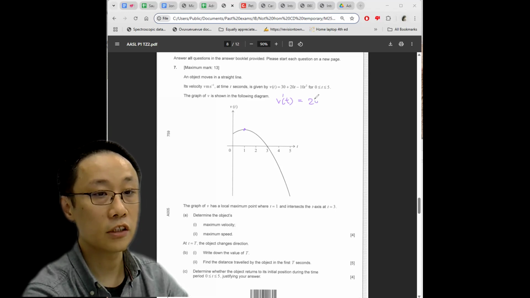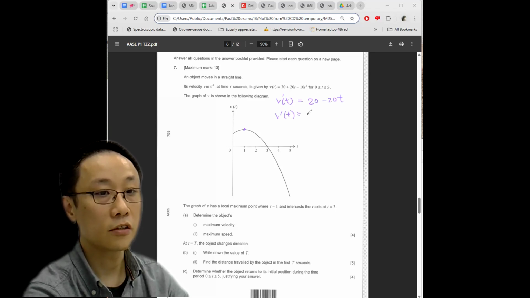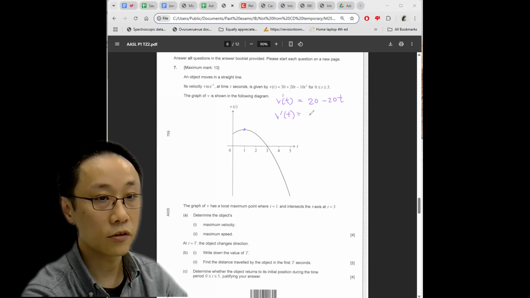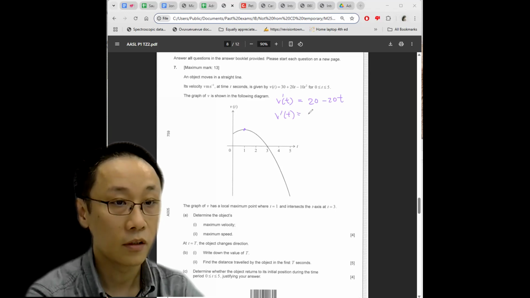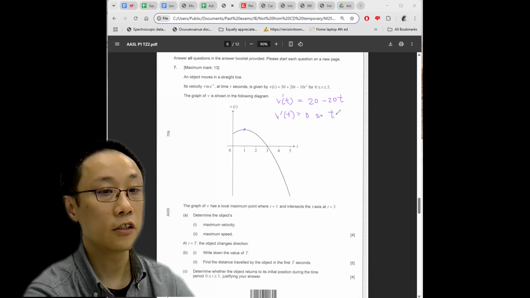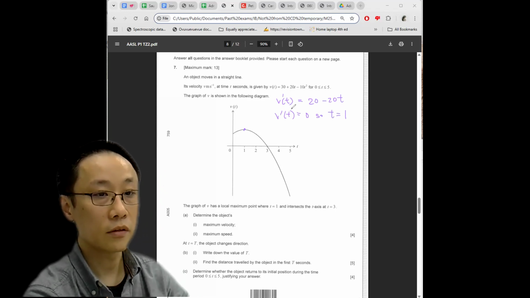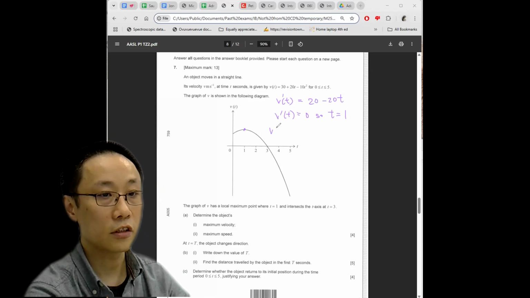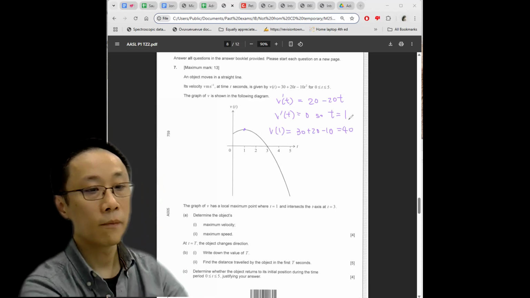Differentiating, you get 20 minus 20t. So v prime t equals 0. So t equals 1. Very simple. Well, the corresponding velocity will be 30 plus 20 minus 10, which is 40.